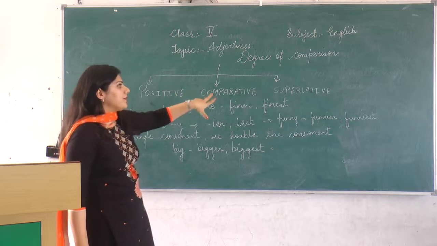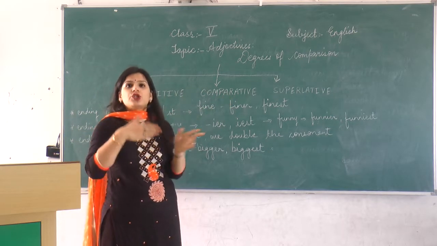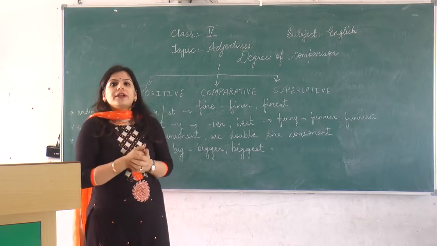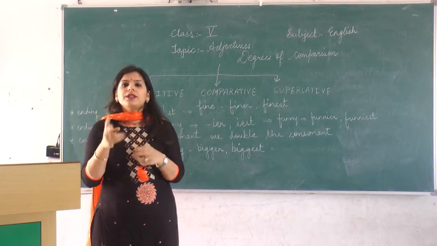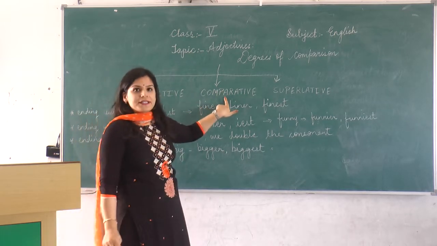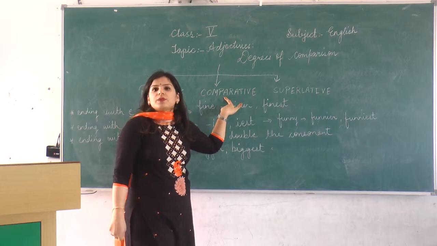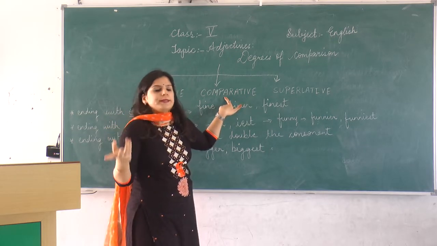When we are comparing Ram with, suppose, Sham, Ram is taller than Sham. There we are comparing Ram with another boy whose name is Sham. So we are comparing between 2 boys, that is Ram and Sham. There we will use the comparative degree, where comparison is between two boys or 2 girls, or means 2 people.